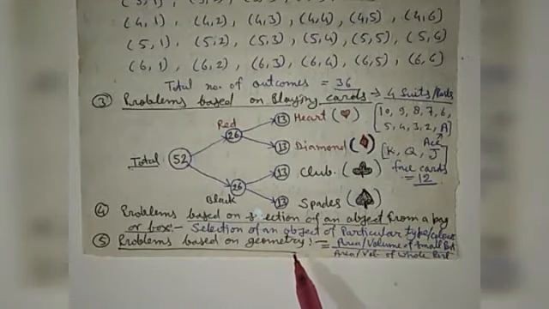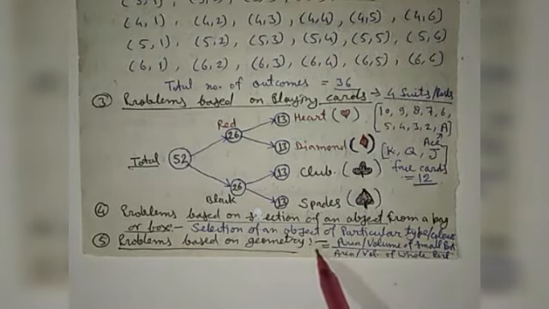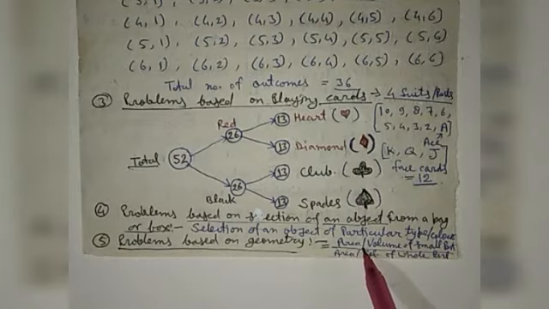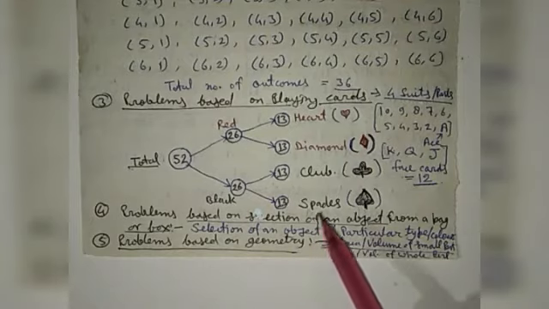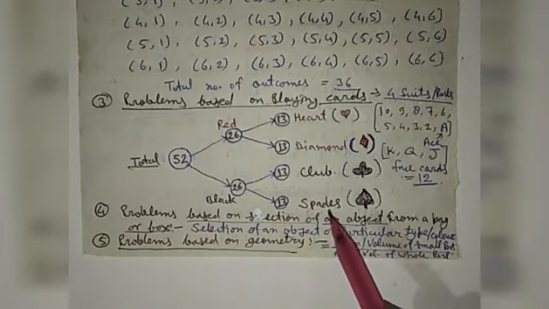In geometry there will be 2 shapes. One shape will be bigger and the second shape is inside the bigger shape. Here you have to find the probability of anything which lies in the smaller shape. So the probability will be equal to the area of the small part divided by the area of the whole part, or you have to consider the volume of the small part and the volume of the whole part. So there are 5 types of problems based on these categories which you have to solve in the 10th standard.